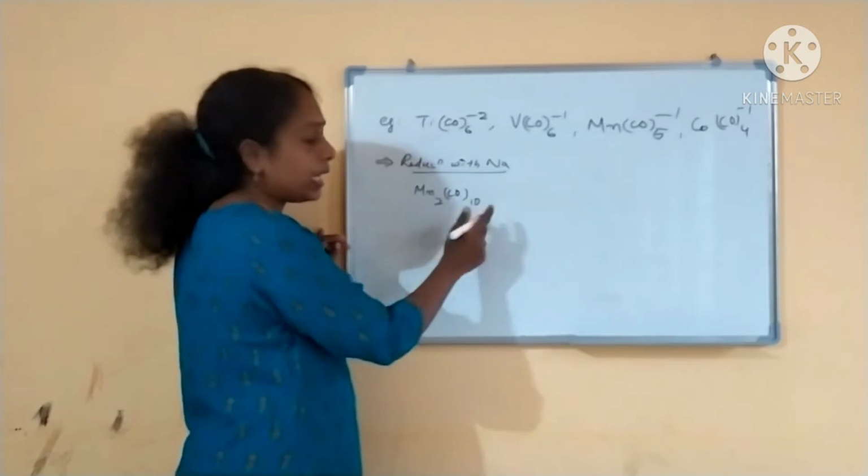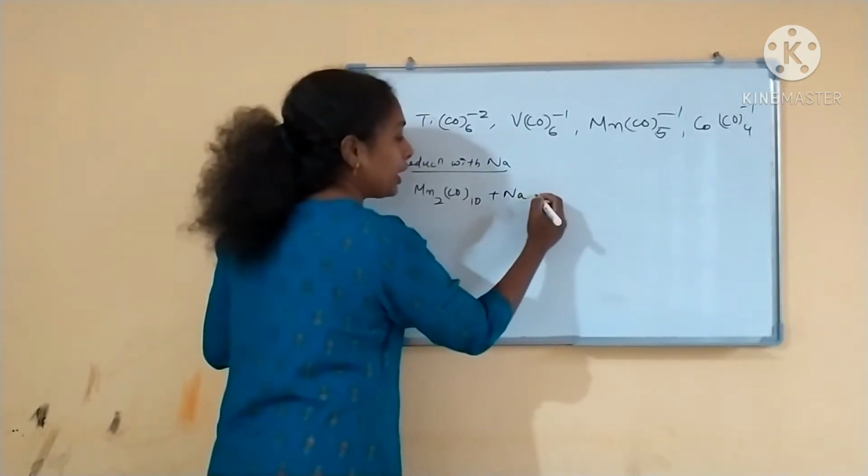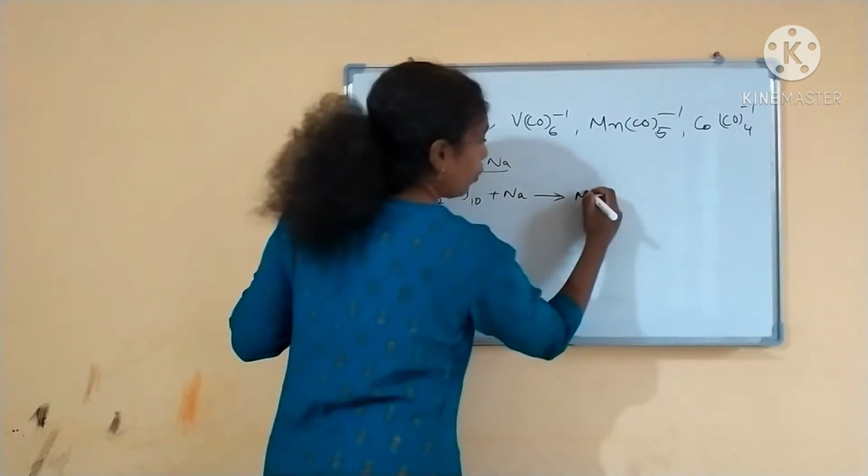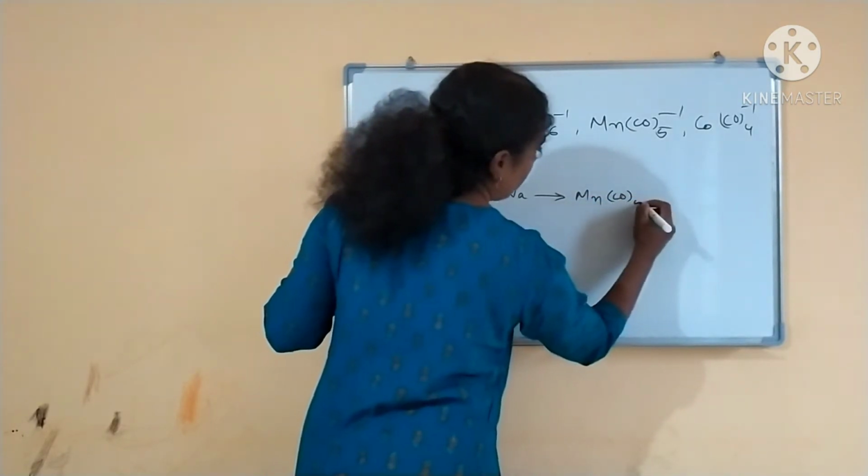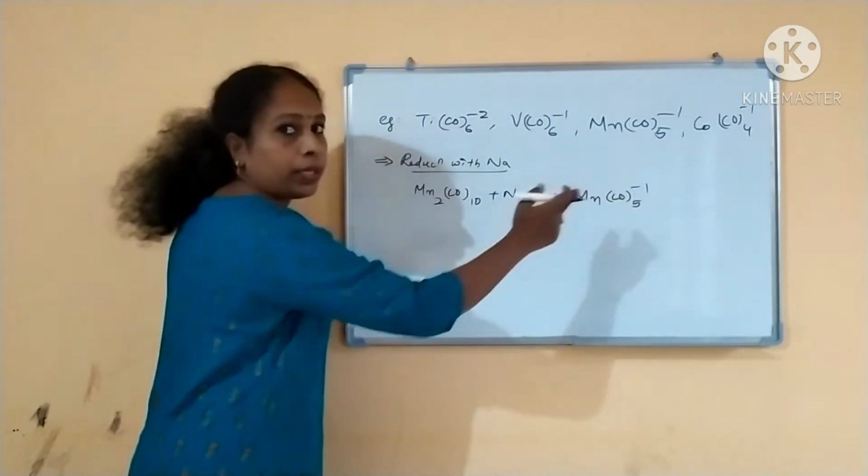Mn2(CO)10 we have seen in the last class. It will undergo reduction with the alkali metals. What will it be forming? It will be forming the carbonylate ions, right? It will be forming the carbonylate ions.